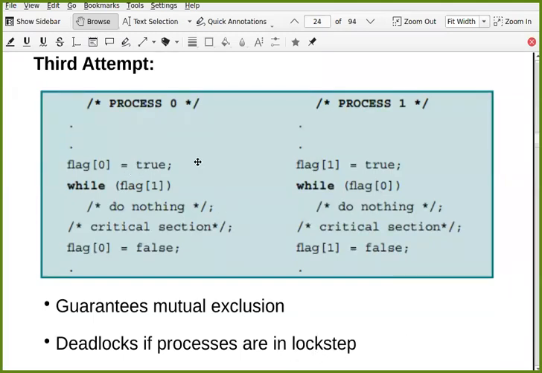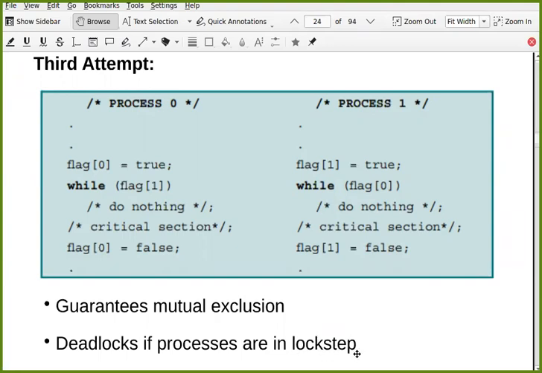See, when I say one instruction at a time, this instruction by process 0, process switch, and process 1 executes this instruction, then process switch, process 0 will execute this instruction, then process switch, and then process 1 executes this thing. One instruction at a time by one process is called lockstep.